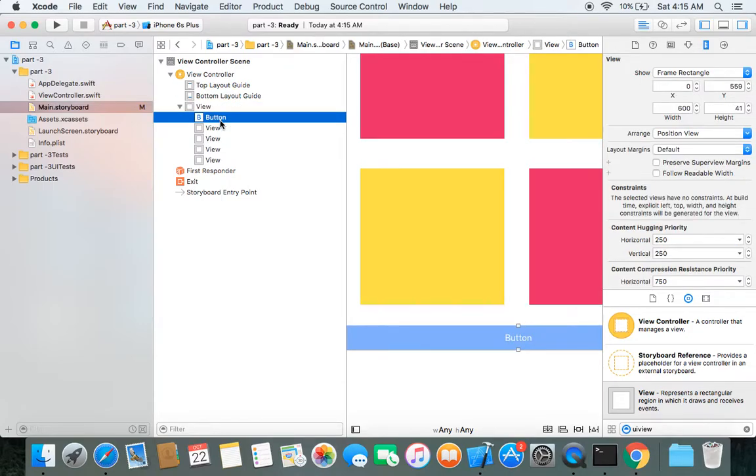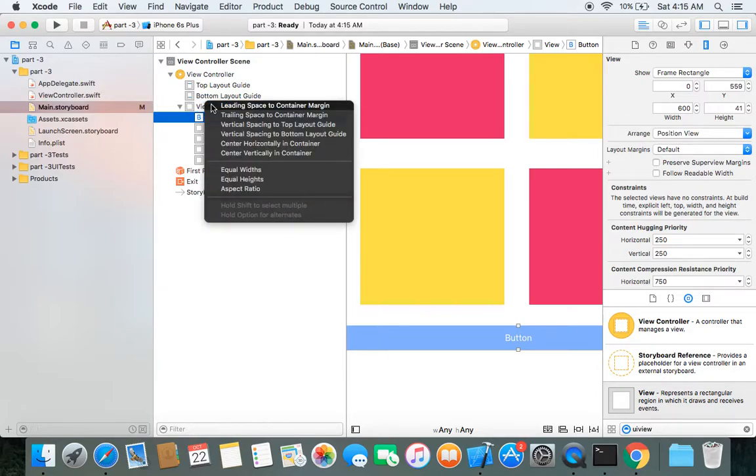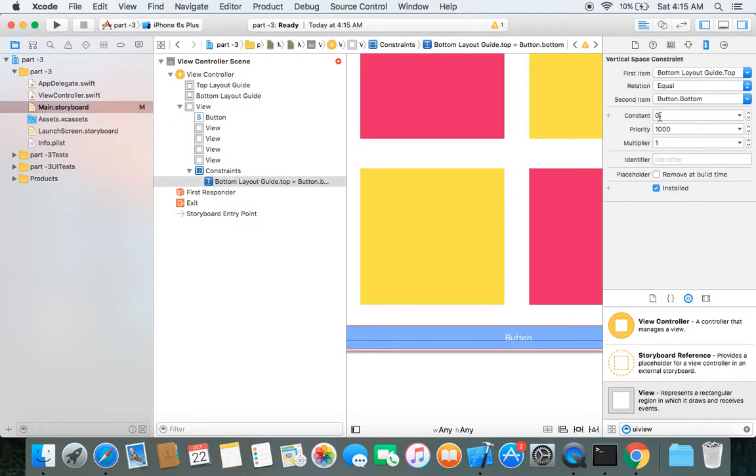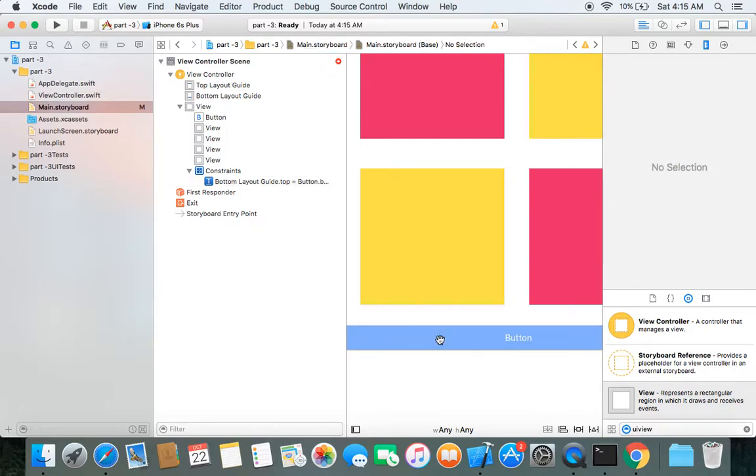So the bottom space between button and view must be 0. We control drag from the button to our view controller's view and select vertical spacing to bottom layout guide. Its value must be 0, and it is, so the button will always stick to the bottom.